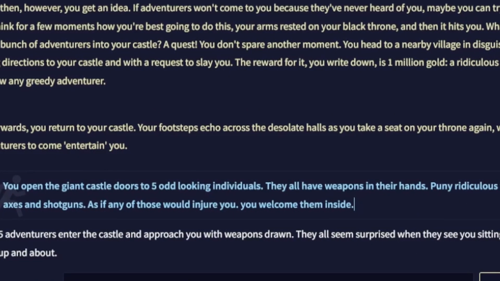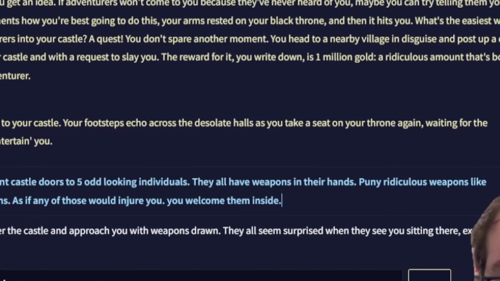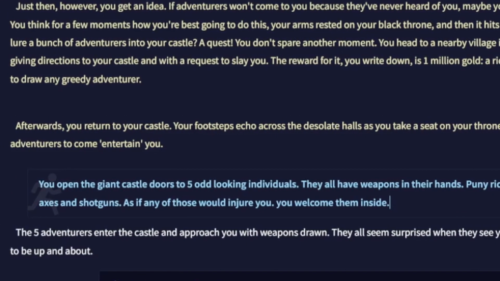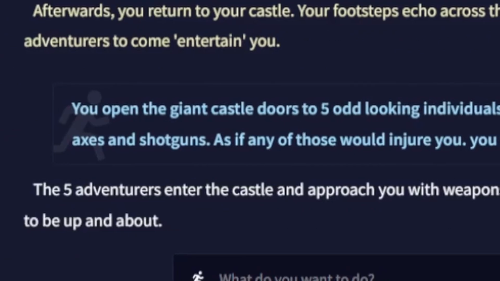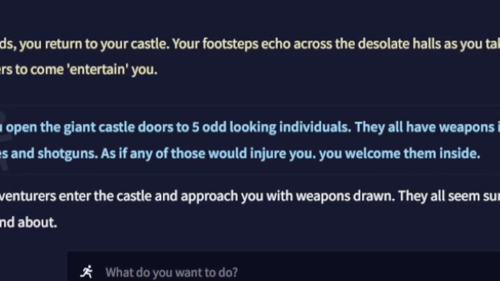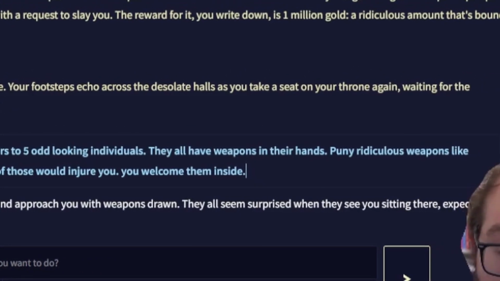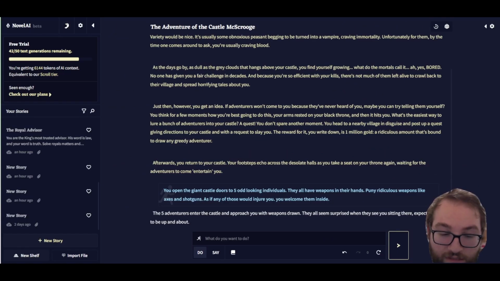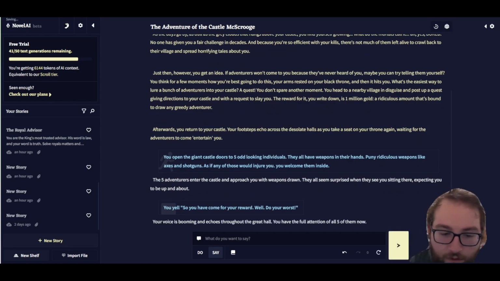You open the castle doors to 5 odd-looking individuals. They all have weapons in their hands. Puny, ridiculous weapons like axes and shotguns, as if any of those would injure you. The 5 adventurers enter the castle and approach you with weapons drawn. They all seem surprised when they see you sitting there, expecting you to be up and about. So you have come for your reward. Well, do your worst. Your voice is booming and echoes through the great halls. You have the full attention of all 5 of them now.